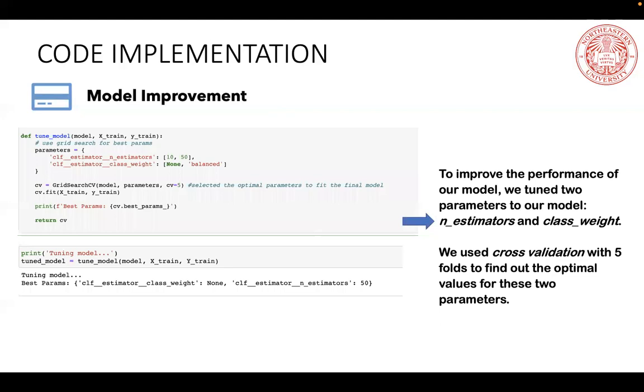Finally, we tuned the model with two parameters, the number of estimators and class weights, and we used cross-validation with 5 folds to find the optimal values for these two parameters. The results show that we won't add class weights, and we will use 50 estimators.